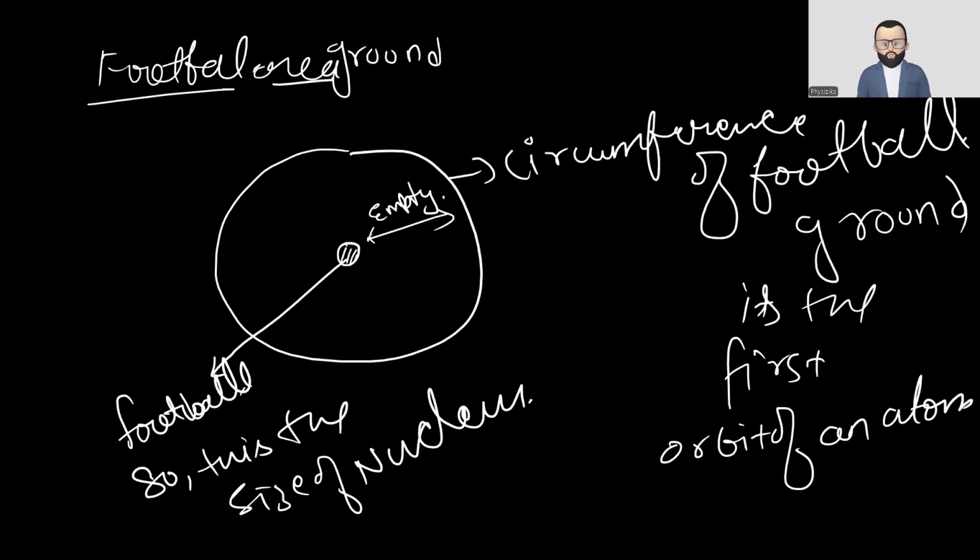Now, I have written the football ground here. It's the empty circumference of the football ground, and it is the first orbit of the atom. The football is the size of the nucleus. I hope that's clear. That is the size you can remember: 10 power minus 15 and 10 power minus 10.